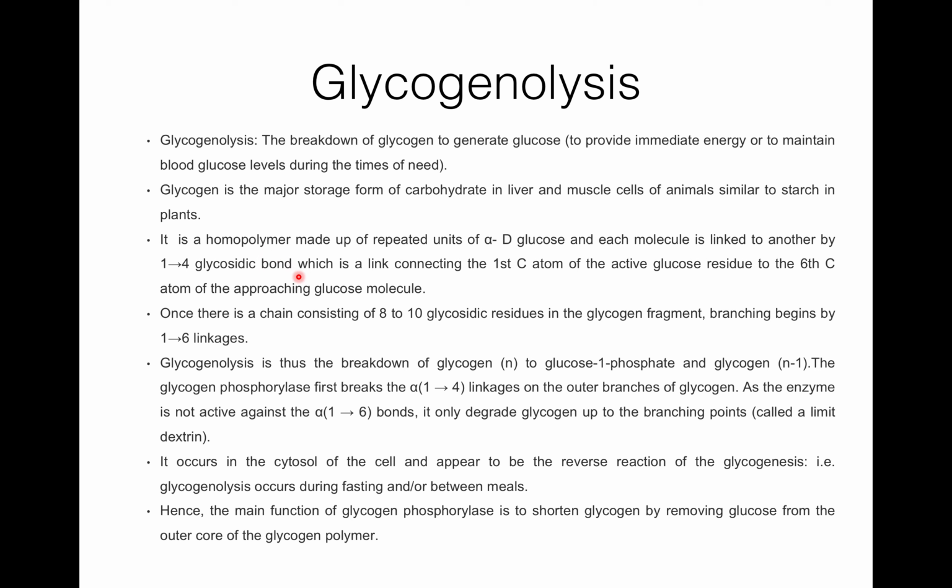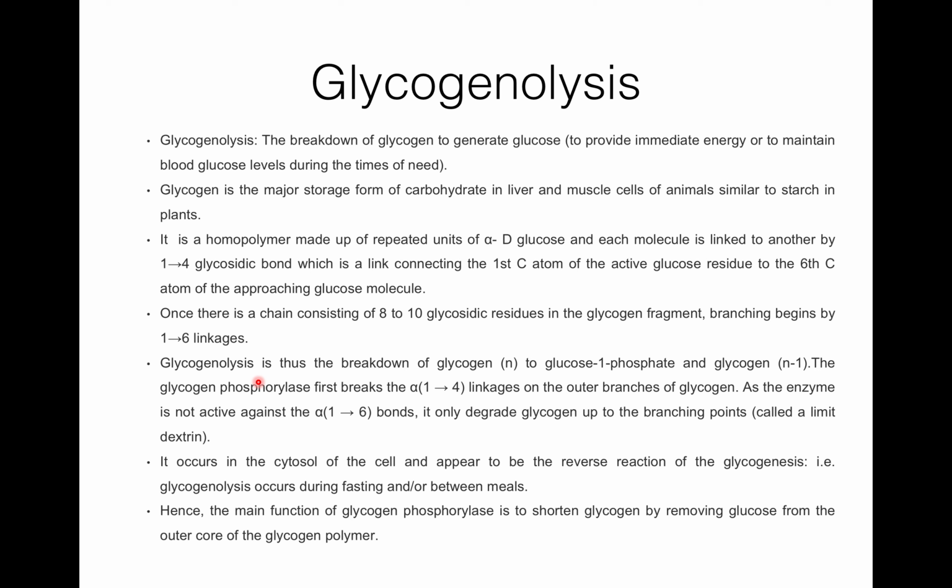Actually, glycogen is a homopolymer made up of repeated units of alpha D glucose, and each molecule is linked to another by a 1,4 glycosidic bond, which connects the first carbon atom of one glucose residue to the 4th carbon atom of the approaching glucose molecule. Once there is a chain of 8 to 10 glucose residues in the glycogen fragment, branching begins by 1,6 linkages.